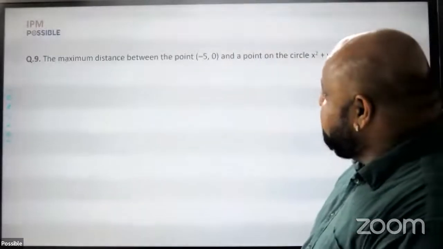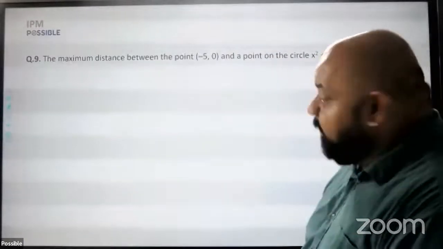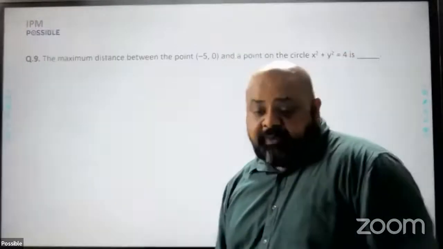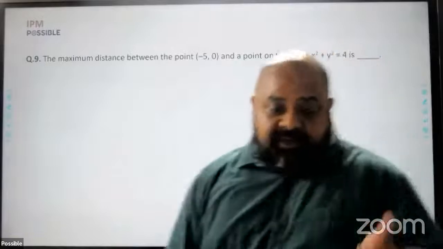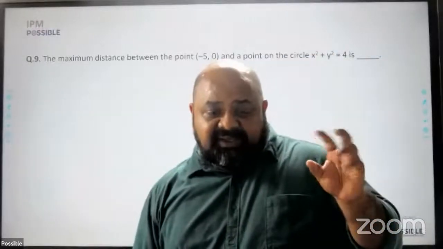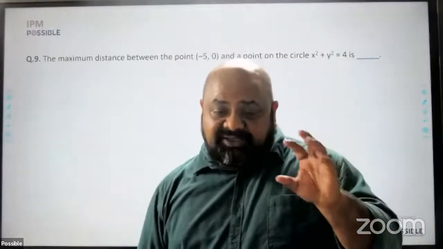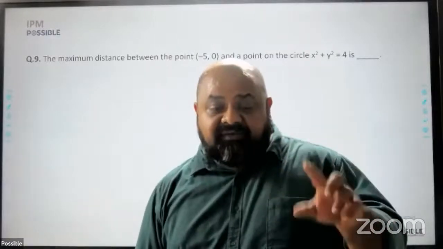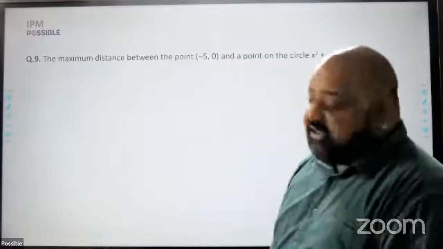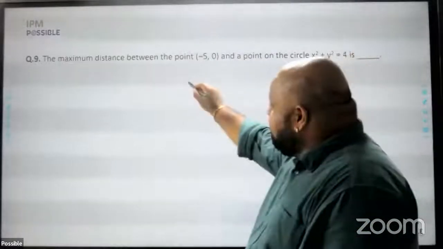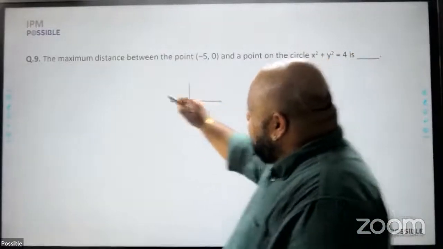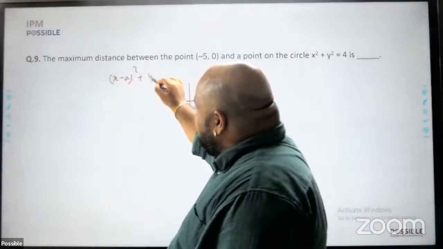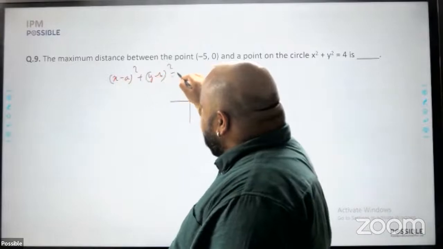Next, maximum distance between points -5, 0 and a point on the circle x square plus y square is equal to 4 is. Now, technically speaking, this is a class 11th question, but the question is pretty simple. If you know about the equation of the circle, it essentially is x minus a square plus y minus b square is equal to r square.